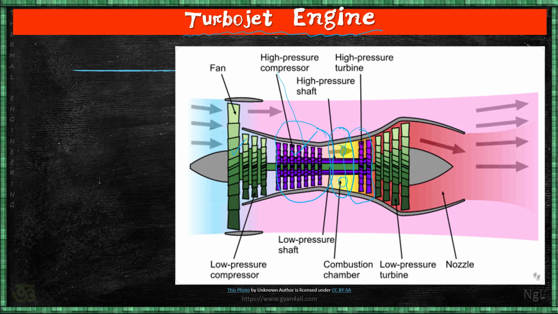Now there is another turbine, and that is the low pressure turbine. This green part is called the low pressure turbine, and this low pressure turbine runs the low pressure compressor. So there are two compressors. That means compression takes place in two stages: low pressure compressor and high pressure compressor, and there are two turbines, low pressure and high pressure turbine.